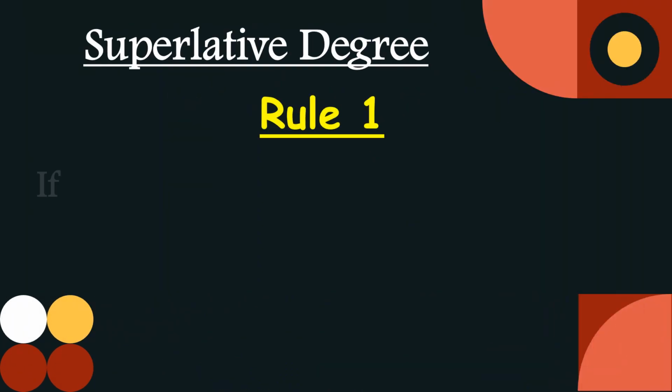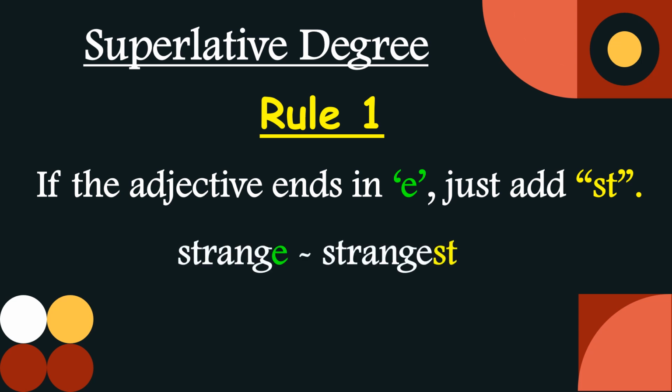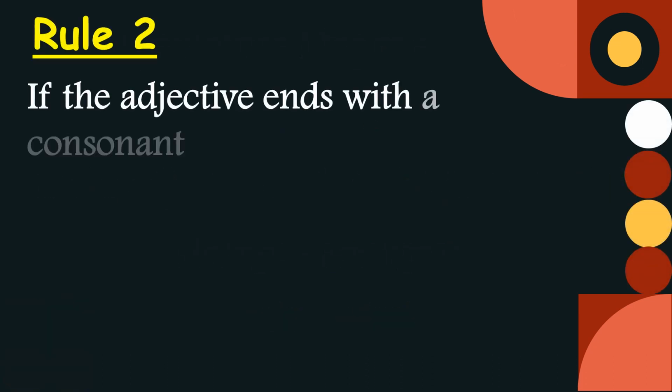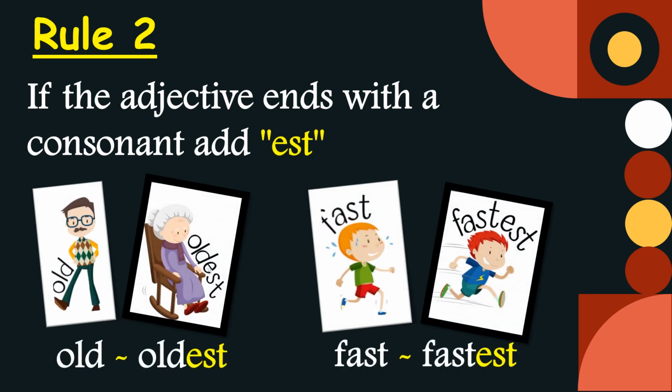If the adjective ends in E, just add ST. So let us take up the above example. Strange will become strangest. Late will become latest. If the adjective ends with a consonant, add EST. Old will become oldest. Fast will become fastest.